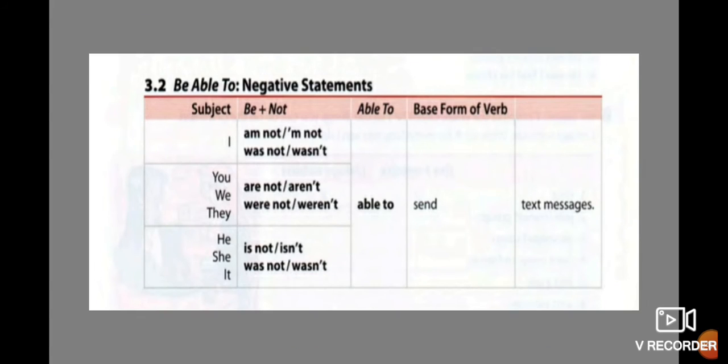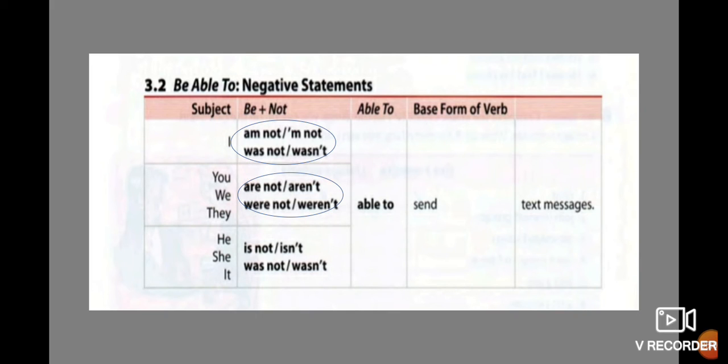Okay? So let's continue. Now in negative, be able to, negative statements. Okay, we have the structure: we have the subject, the verb be, okay, then the adverb of negation not, then able to, and then the base form of the verb. And we say, okay, I am not able to send text messages. Or maybe in the contracted form, I'm not able to send text messages. If it is in past, I was not able to send text messages or I wasn't, okay, able to send text messages. So we can use the contracted or not contracted form. Then with the pronouns you, we, and they, you can use are not or aren't.